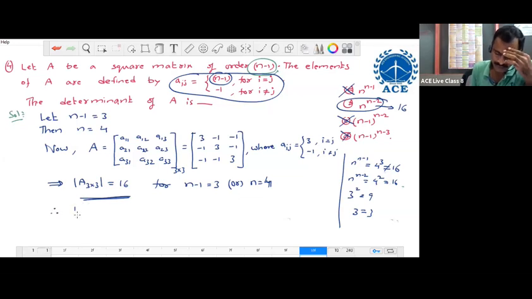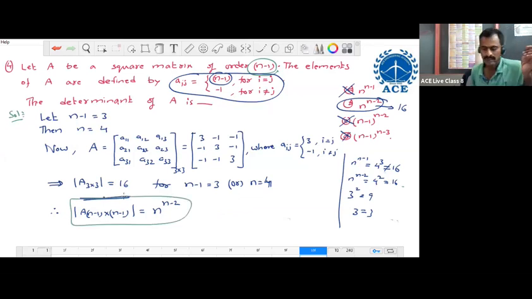Therefore, the determinant of the n by n matrix equals n into n power n minus 2 only. So it is the answer. Whenever a general order problem is given like this, try to choose the answer by verification. For verification, let us choose a particular order, find that value and choose the answer from the options. It is a method.